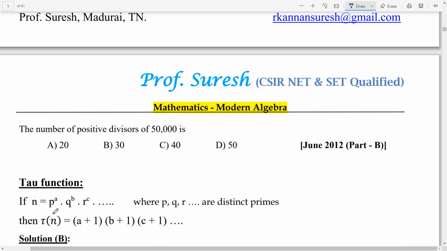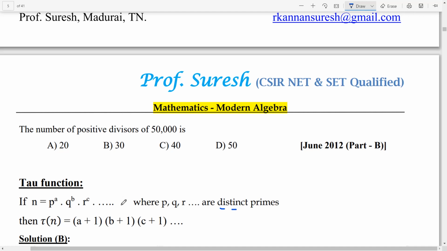So n equals p power a, q power b, r power c, etc. How many terms there will be we don't know, that's why I put etc. Where p, q, r are distinct, meaning different prime numbers. The exponents a, b, c need not be distinct; they may be the same number. Then the number of positive divisors tau of n equals (a plus 1) into (b plus 1) into (c plus 1). Just take the powers, add 1 and multiply.